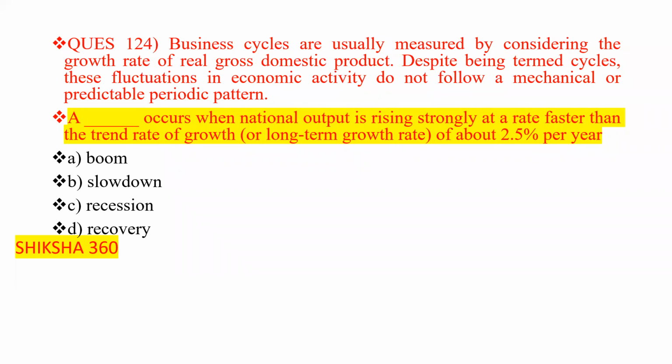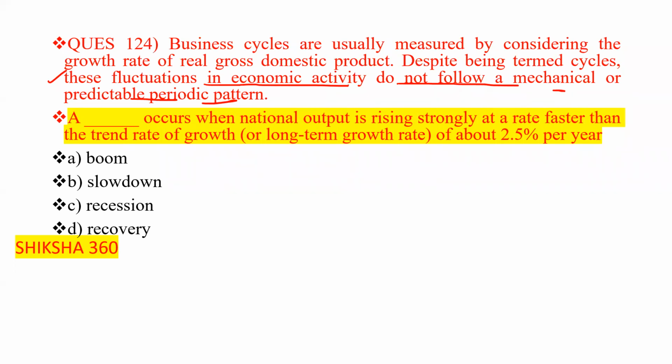Despite being termed cycles, these fluctuations in the economic activity do not follow a mechanical or predictable periodic pattern. There is not any such predictable periodic pattern.